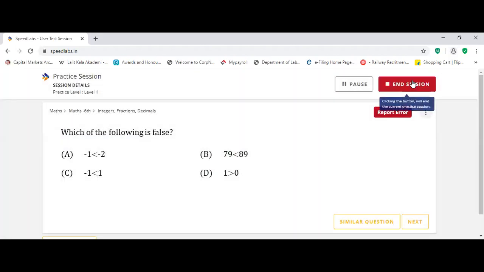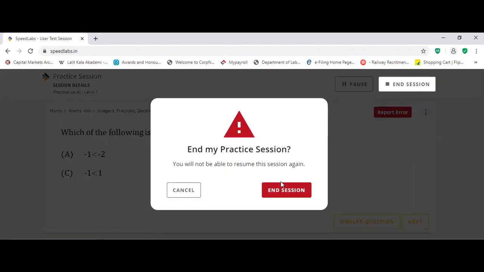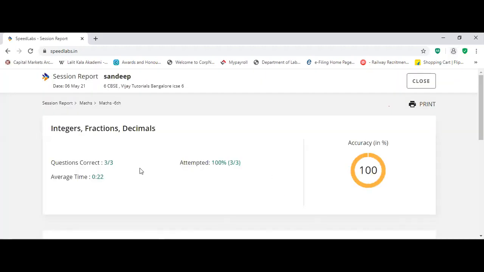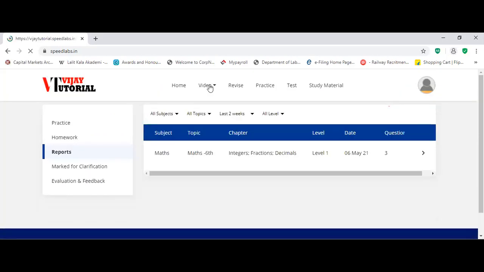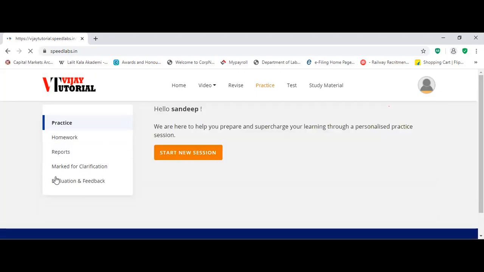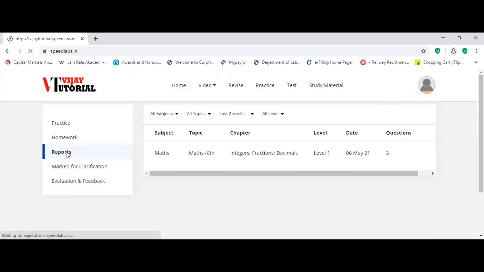So you can end the session also. Once you end the session, you have to end here. They will tell you, you have practiced 3 questions. Out of 3, 3 are correct. Attempted is 100%. Accuracy is what? 100%. Time taken is this. So you can see this as a report card also. Later, in the practice section, you can see the reports of the practice.